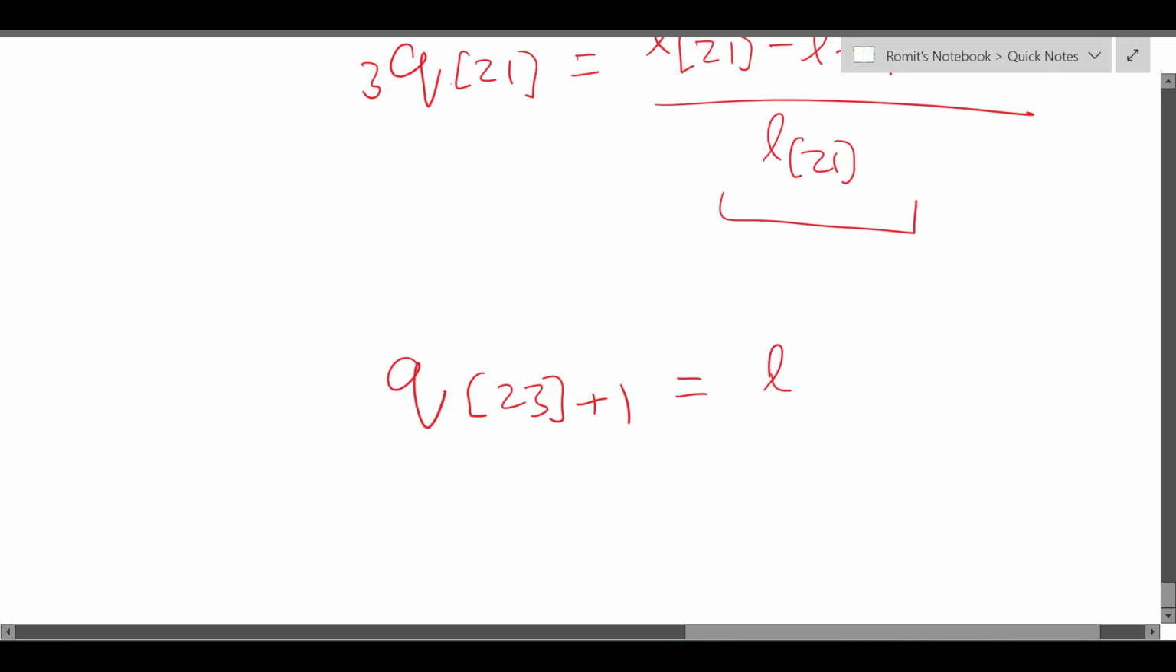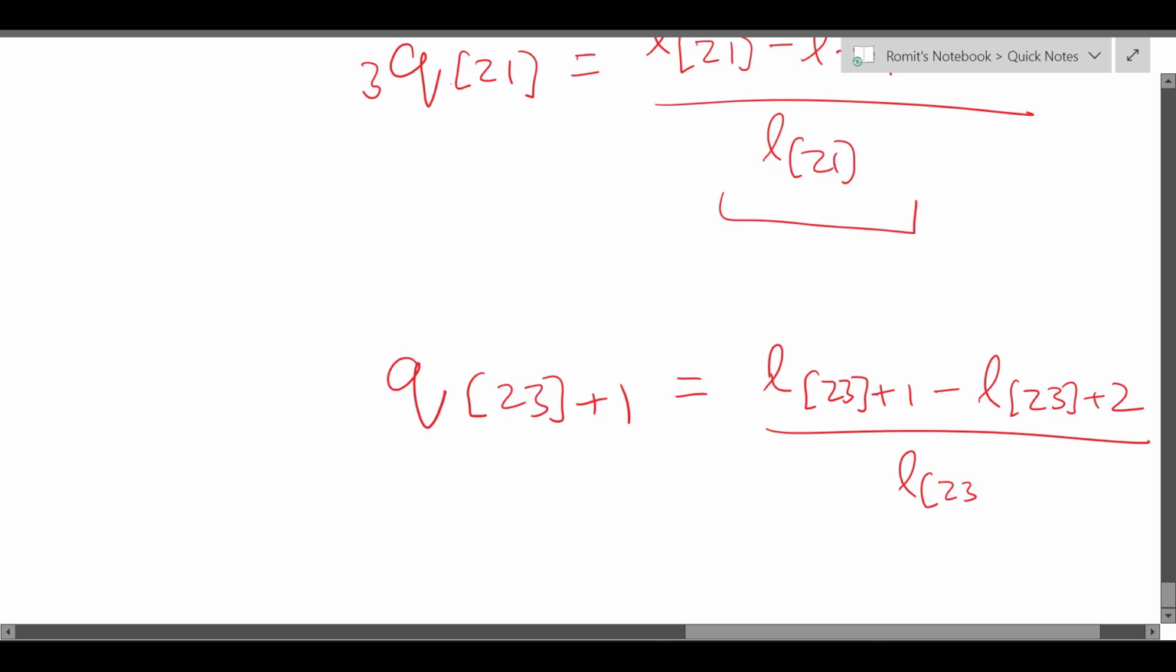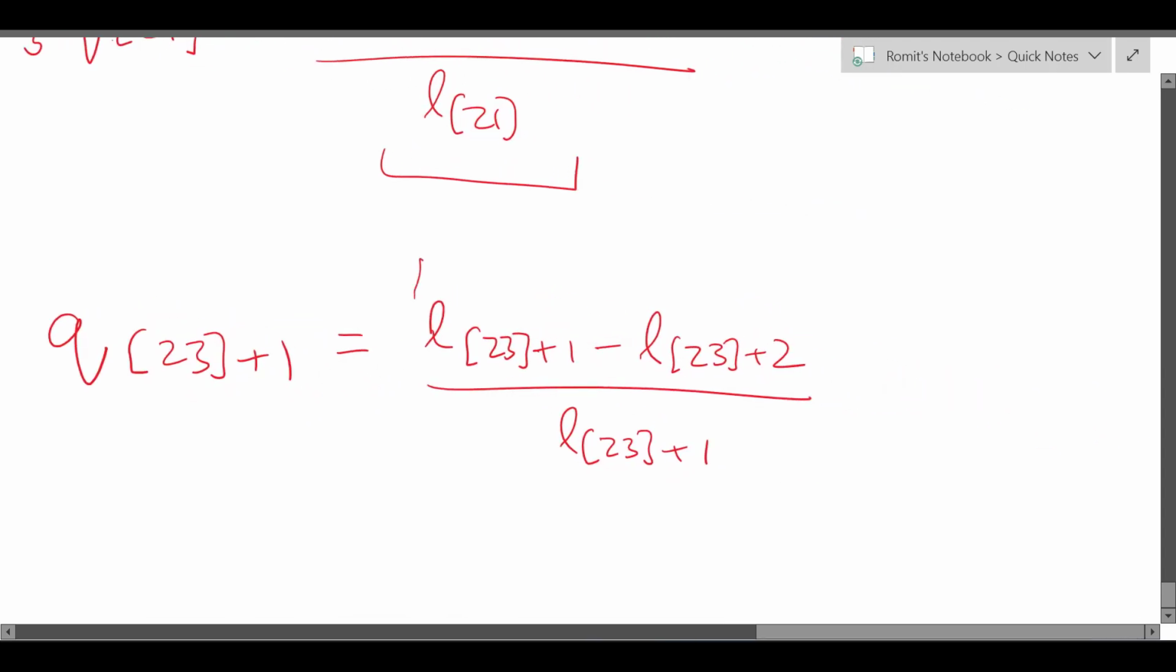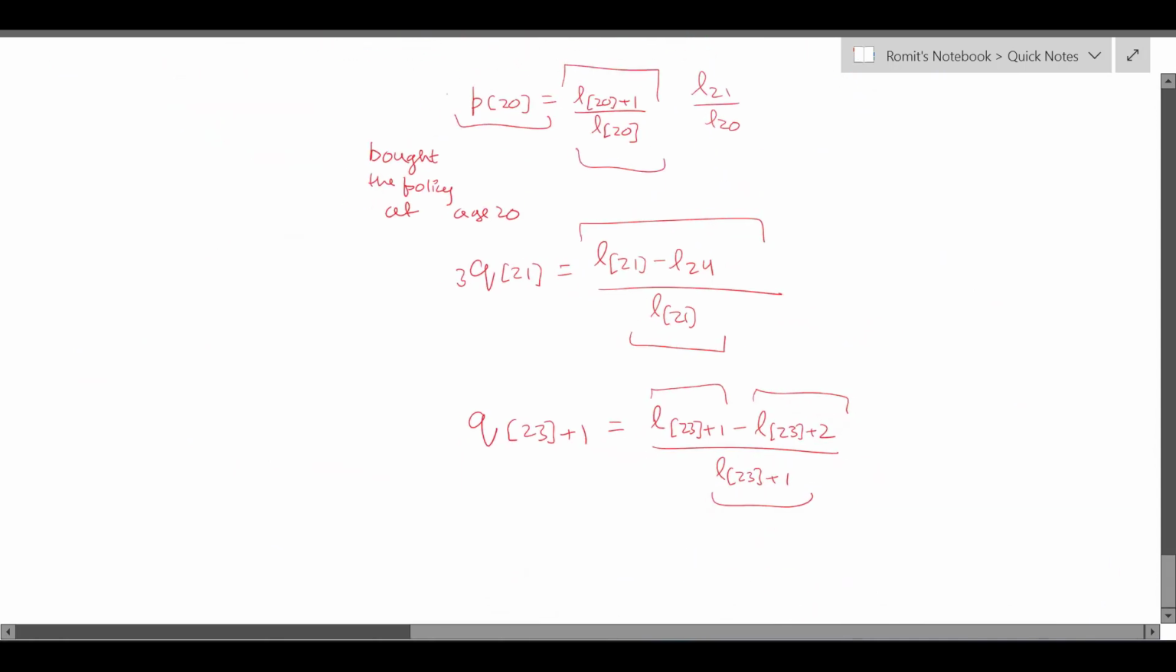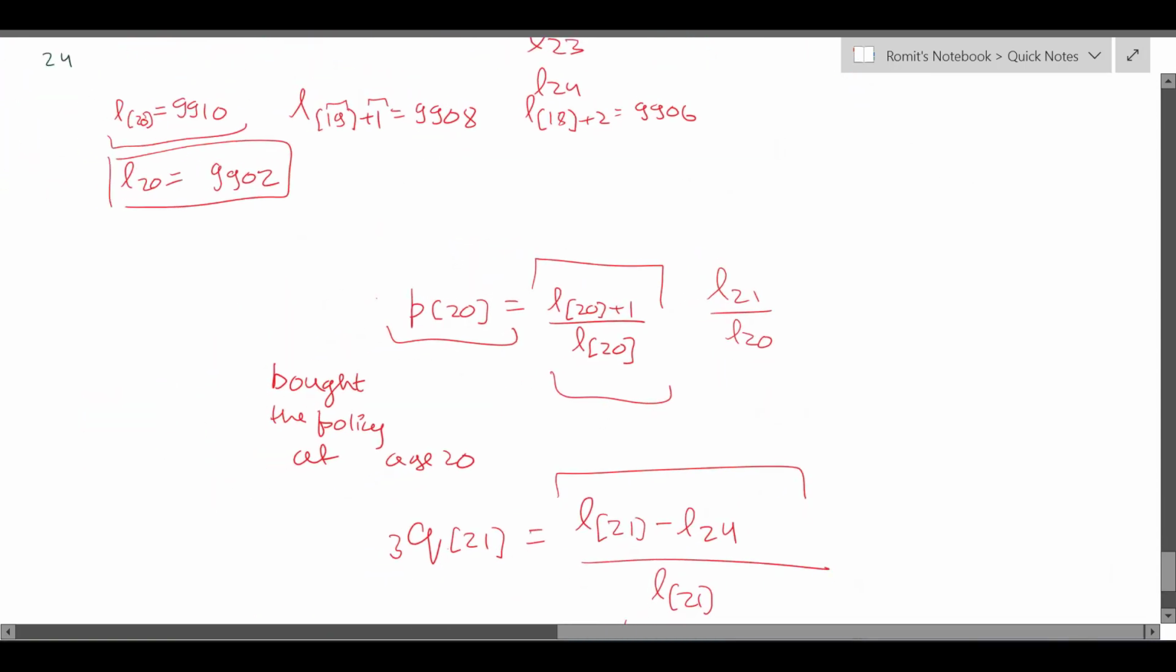Okay, so what does this become? This becomes L[23]+1 minus L[23]+2 divided by L[23]+1. Okay, how did I get this? The number of people alive at the age of 23 plus 1, that is right now, minus the number of people that will be alive next year, is the number of deaths, that is the difference, and divided by L[23]+1, which is the number of lives currently alive. Okay, so this is how you can solve these sorts of problems. Let me get into questions.